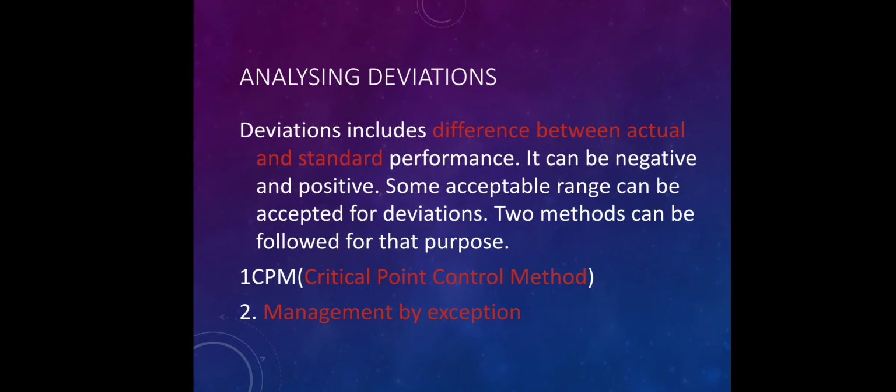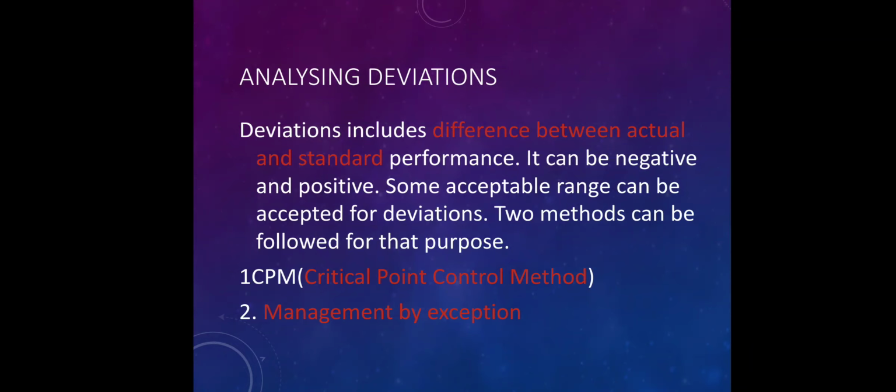Analyzing deviation is the fourth step in the controlling process. Deviation is the difference between actual and standard performance. It can be negative or positive. Some acceptable range can be allowed for deviations. There may be different methods followed by the managers. Among them, the popular ones are the critical point control method and management by exception.